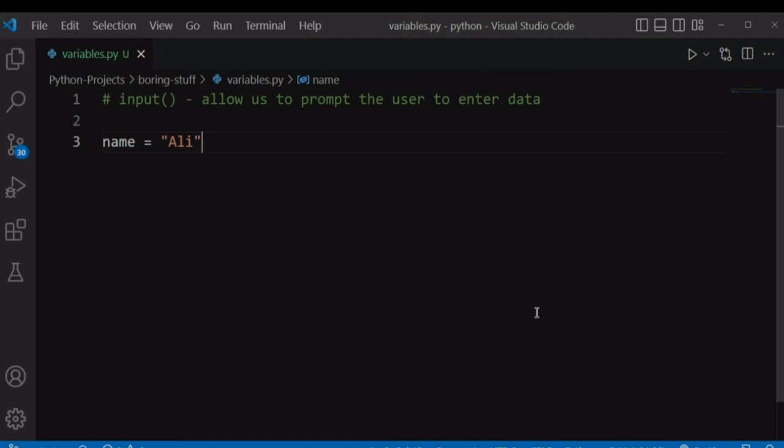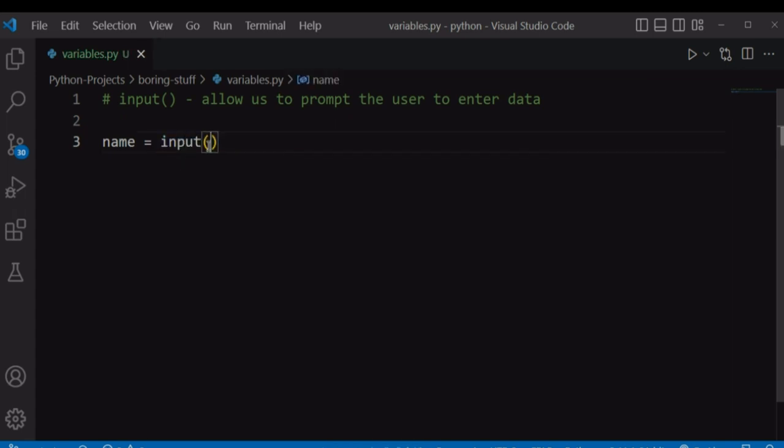In this video, we will learn about the input function in Python. The input function allows us to communicate with our users by prompting them to enter some data. So it will help us collect data from our users. For example, instead of us writing this name value all by ourselves, we want to allow our users to enter their own name. And we can do that using the input function.